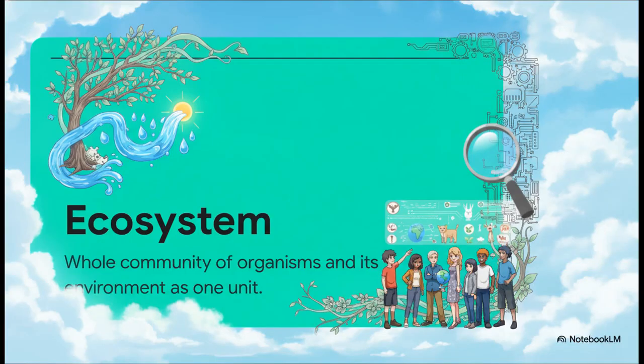Let's bring it all together in Section 6, the ecosystem engine. We've been throwing the word ecosystem around, so let's formally define it. Sir Arthur George Tansley first used the term in 1935 as a quick abbreviation for ecological system, and this was actually a massive shift in thinking. He introduced it to emphasize that the living community and the physical environment aren't just sitting next to each other. They actively interact and operate together as one single, highly complex functional unit.